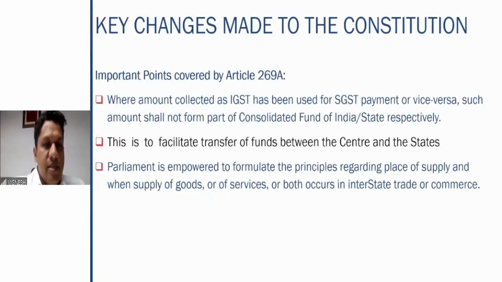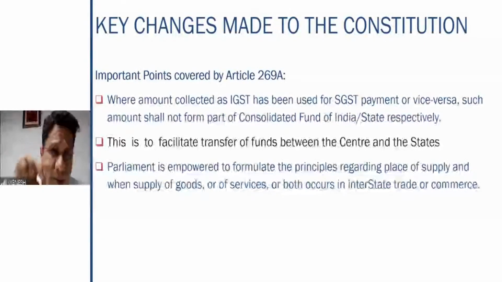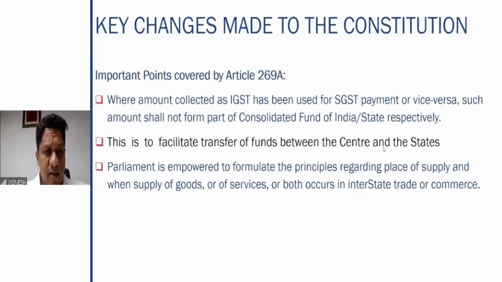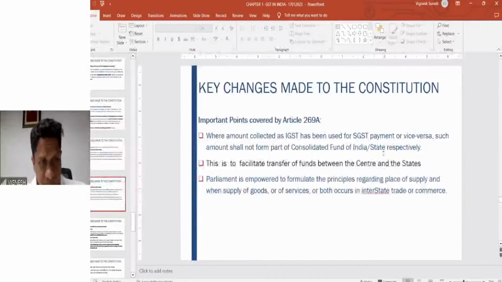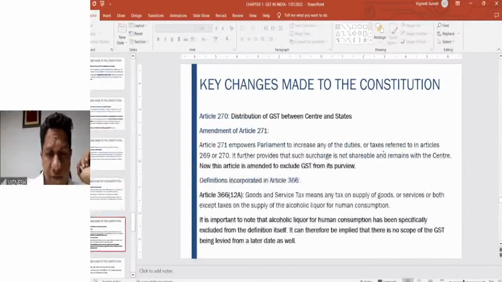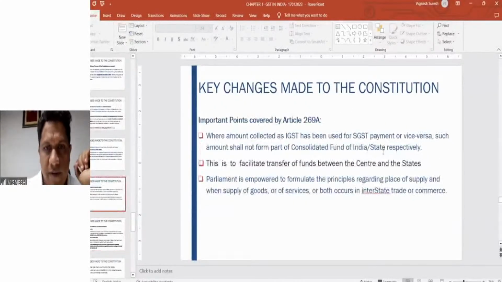Again, Parliament is empowered to formulate the principles regarding the place of supply and the supply of goods in case of interstate trade or commerce. So that means in case of an interstate supply, the total power is given to the Parliament with regard to formulating the principles. Fine. So before going further, that is Article 270.